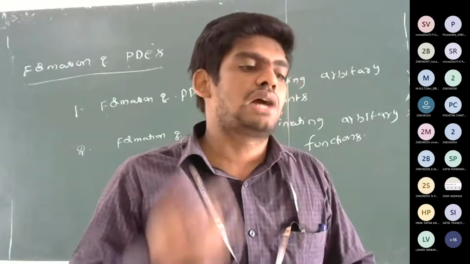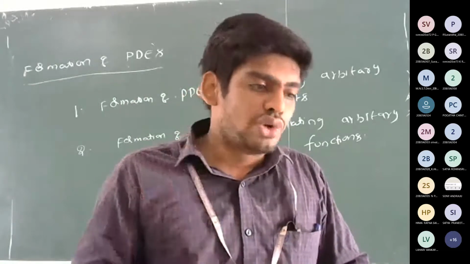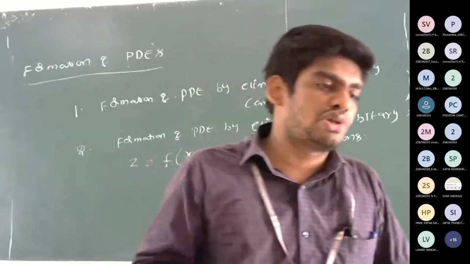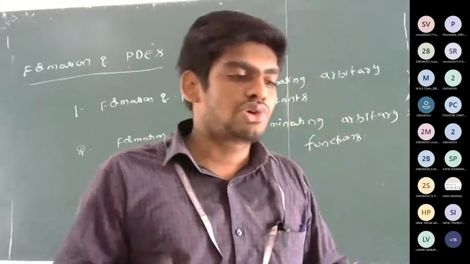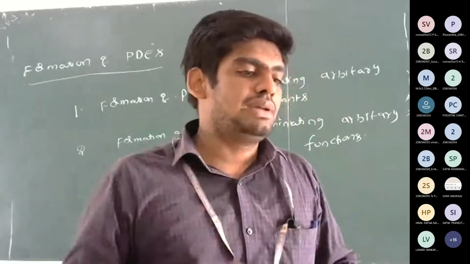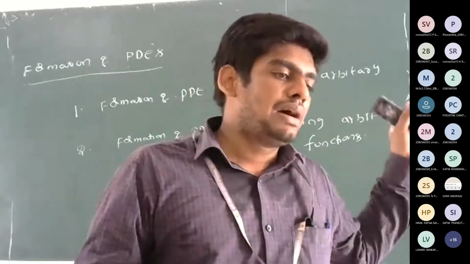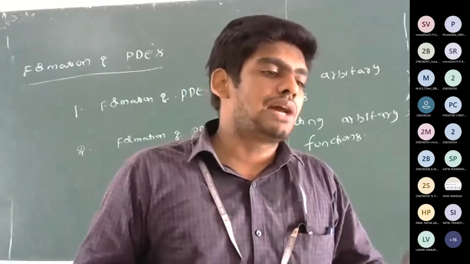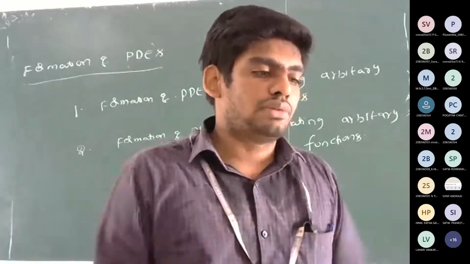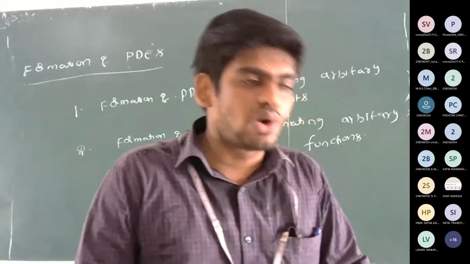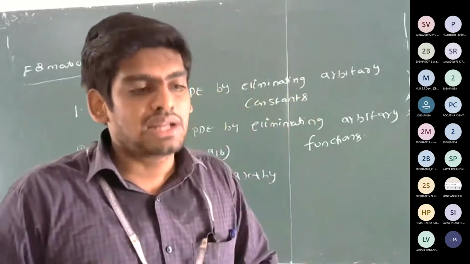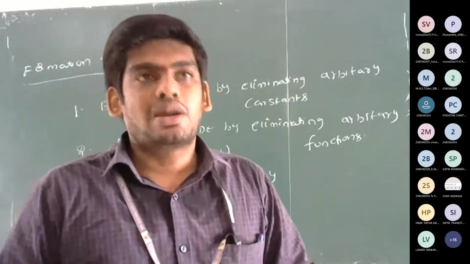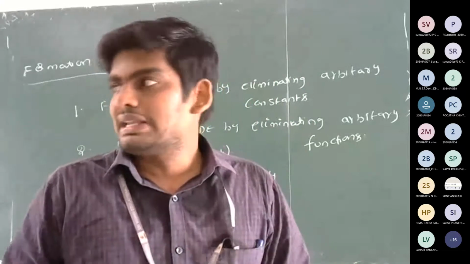Dou z by dou x or dou z by dou y or dou square z by dou x square or dou square z by dou y square or dou square z by dou x dou y, whatever it may be, based on the derivation process. If we eliminate the arbitrary constants, then the problem is over. So that is our aim.